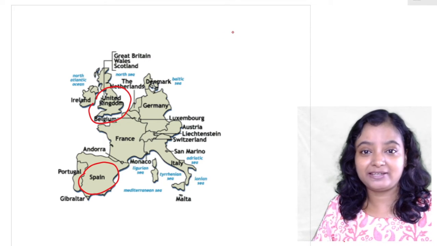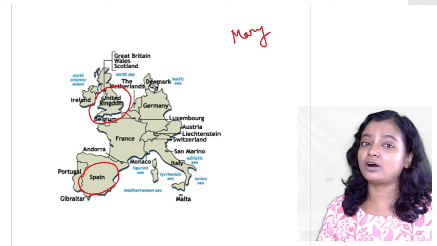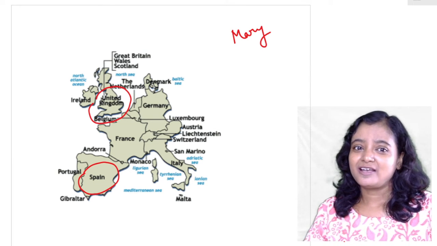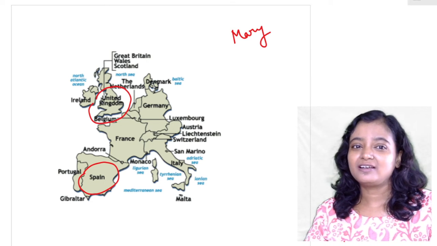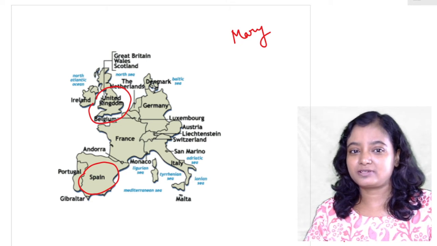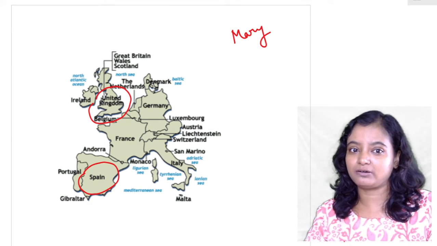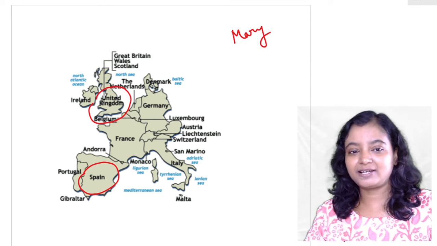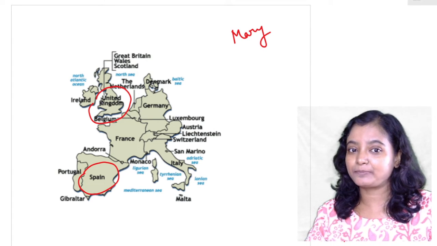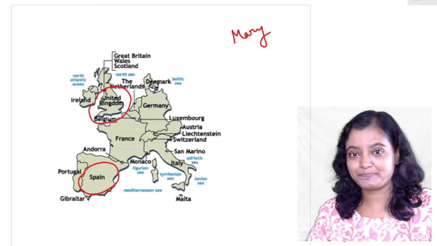Queen Mary, do you remember Queen Mary, the Bloody Mary? Because she killed all the Protestants and there was too much killing going on. And she was a supporter of Catholicism. She wanted to establish Catholic power to such an extent that she just went on killing the Protestants, and that's why she was called Bloody Mary.